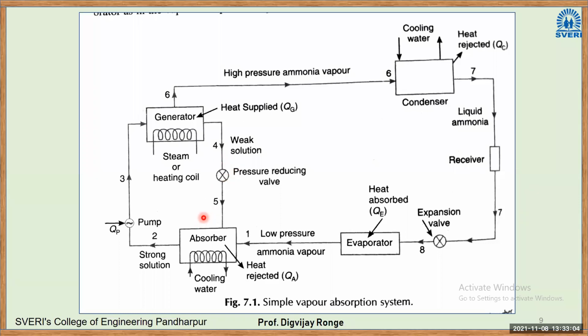Okay. So see, previously we used a pump to raise the pressure. Again, here we are using the pressure reducing valve. This is very necessary. Then this weak solution is passed to the absorber. Again, in this case, the weak solution will absorb the ammonia vapor coming out of the evaporator. Then it will become a strong solution. So the whole compressor part of the VCRS is replaced by these four components: absorber, pump, generator, and pressure reducing valve. Okay. I hope you understood.